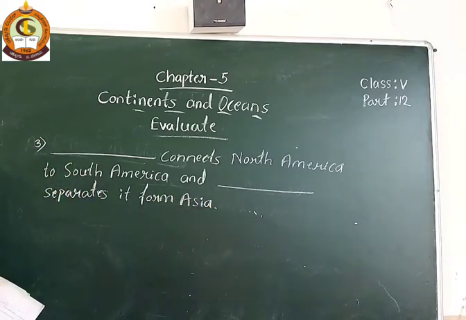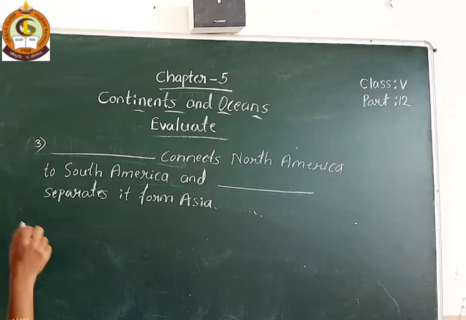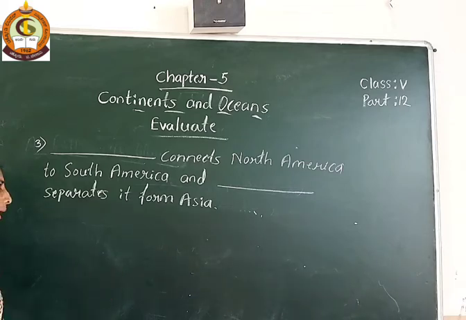See students, question number 3 is here now. Dash connects North America to South America, and dash separates it from Asia.